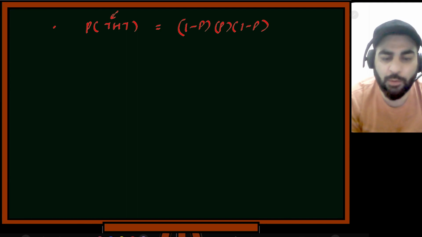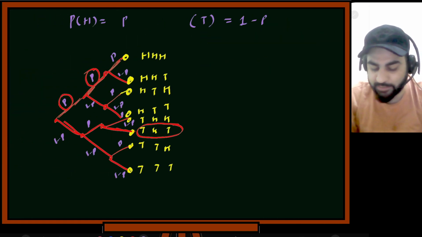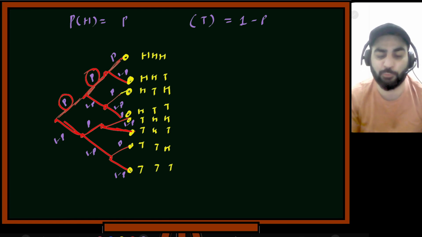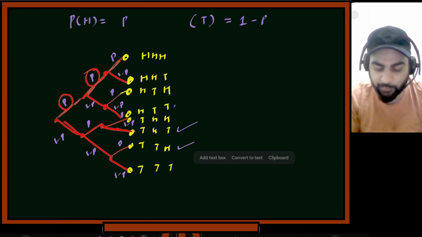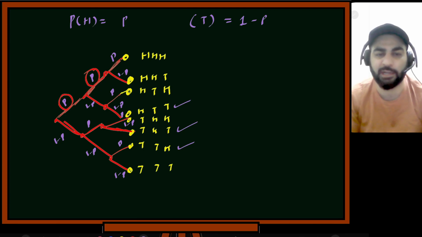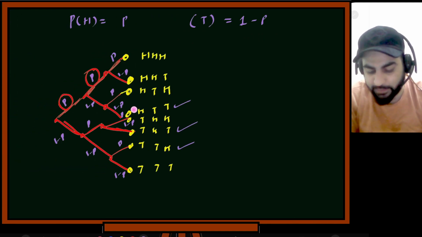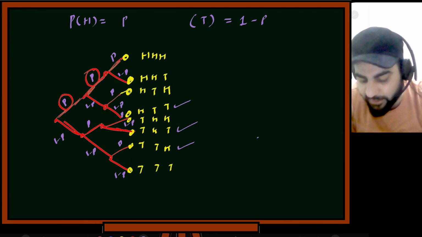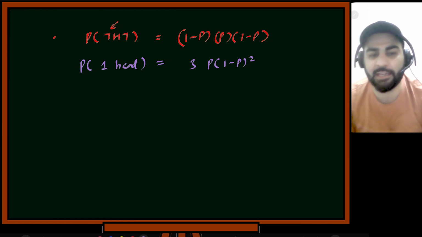Yes, sir. Okay, so what is the probability of one head? So where is the one head? So here we get one head. If we exactly want one head, so TTH, this is one head probability, and again I think this is one head, and here we have one head. These are the three situations where we get one head. So what's the probability here? Probability of one head: probability of this plus probability of this plus probability of this. So if you see each of these, this is P into 1 minus P into P plus again 1 minus P, P, 1 minus P. So can I write it like this? This 3 times P into 1 minus P whole square. Can I write it like this?